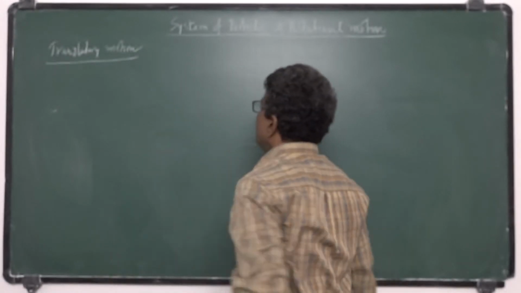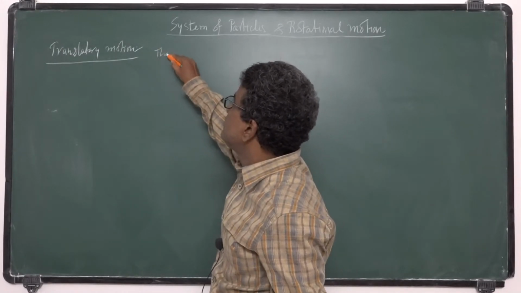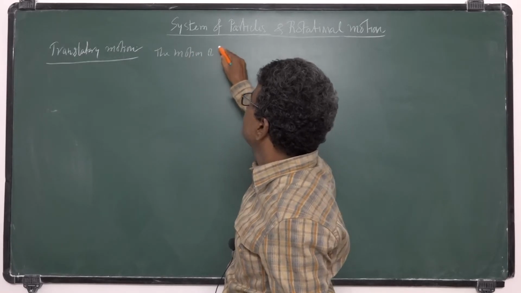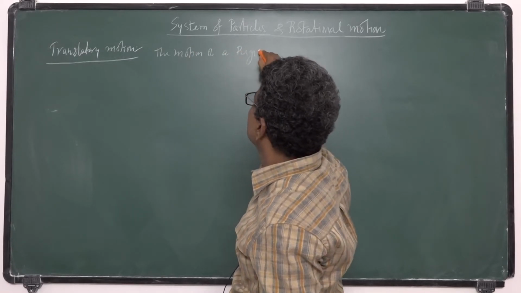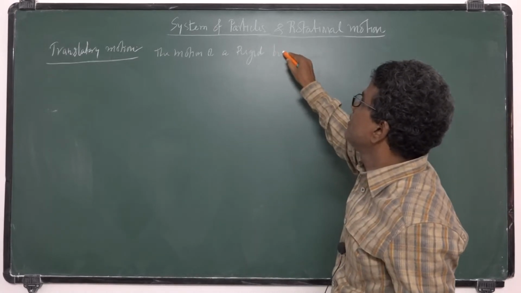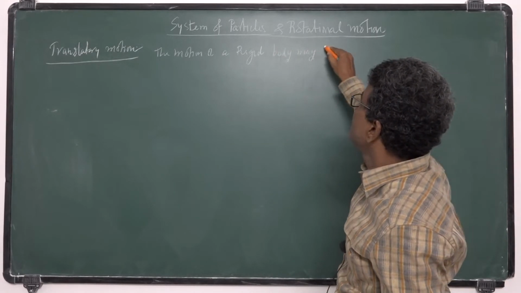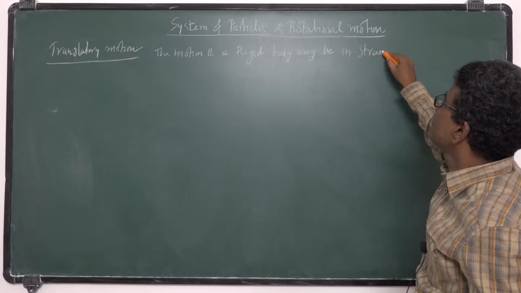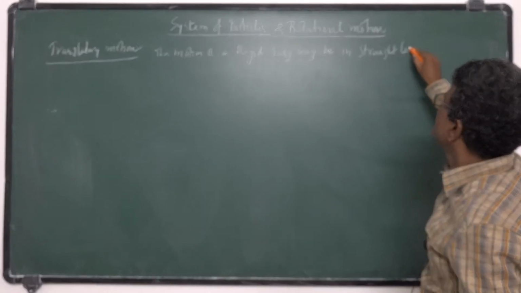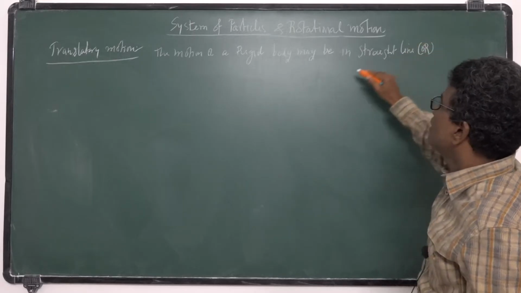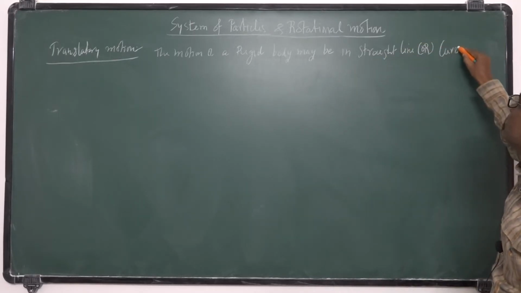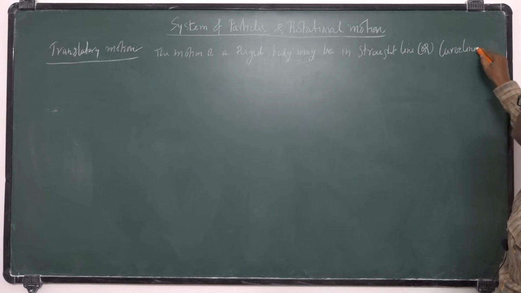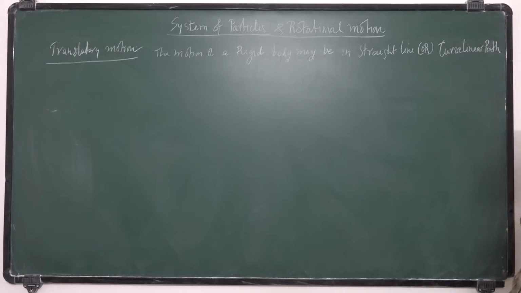The motion of a rigid body may be in a straight line or a curved line, a curvilinear path. The motion of a rigid body may be in a straight line or curvilinear path.